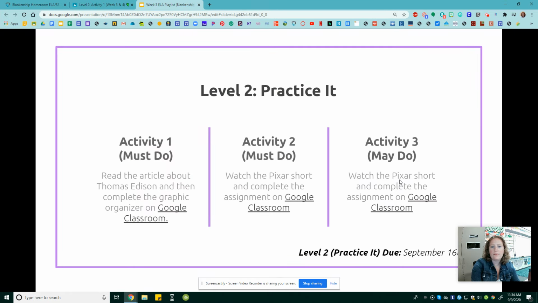And your main do activity for level 2 is to watch another Pixar short. So if you want to watch another one, go ahead and click on Google Classroom and you get to see another Pixar short and complete the questions.